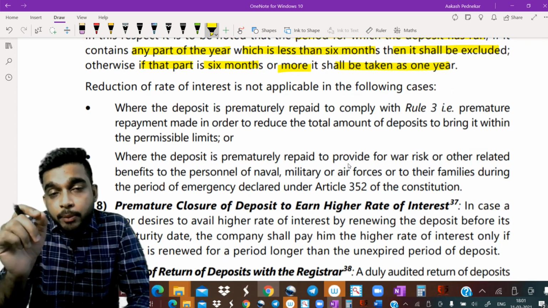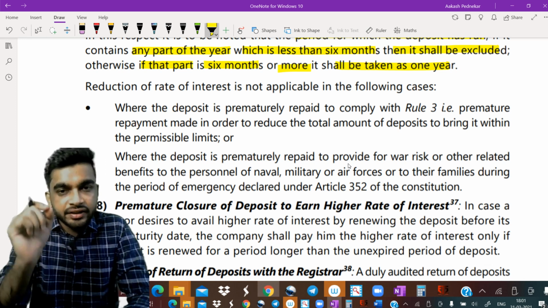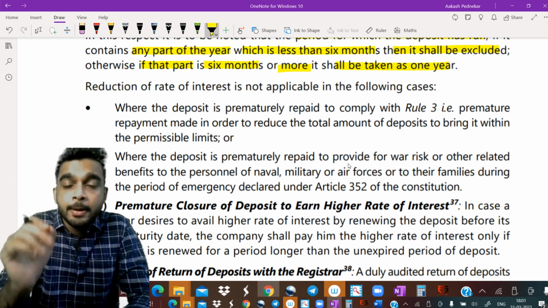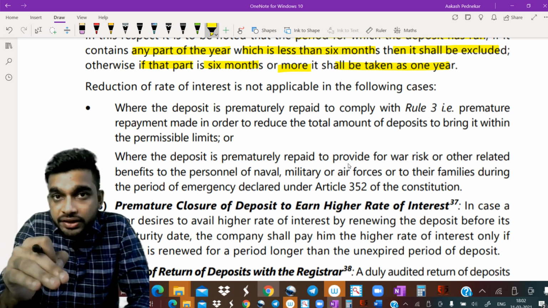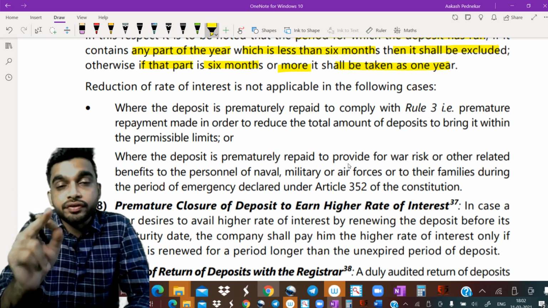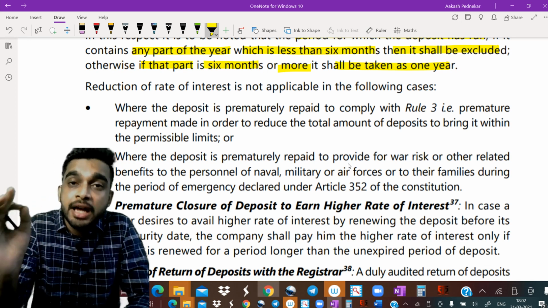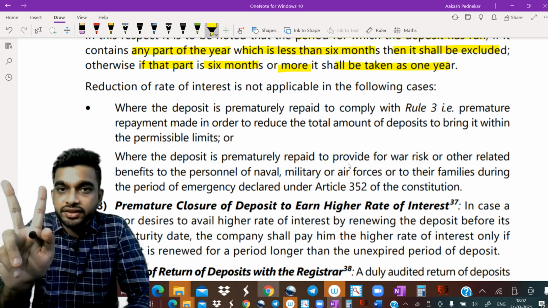Remember, guys, if the deposit is being prematurely repaid, in the following two cases, you will not reduce the interest rate. You will give the entire interest rate of 10%, which was there in our example. However, it is only applicable in two cases.